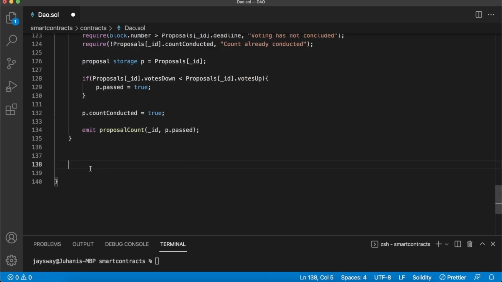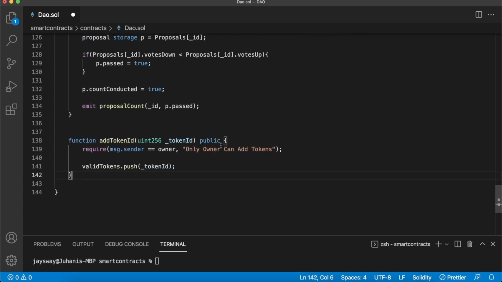The simplest function of all, just a simple public function where the only required statement is that you're the owner, so only the owner can define which tokens are valid and give voting rights in this DAO. All we pass is the token ID we want to add, and then we push this to the valid tokens array. And that completes your DAO.sol Solidity file.